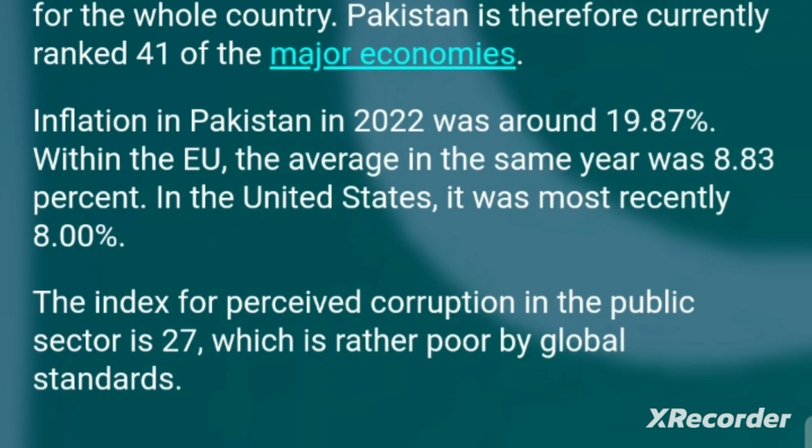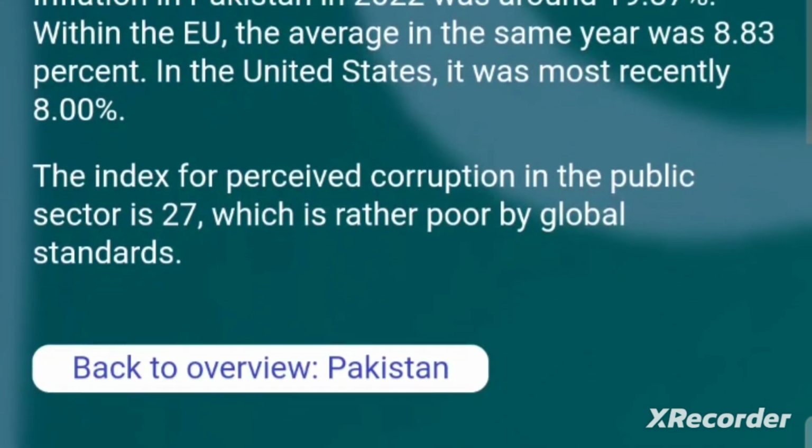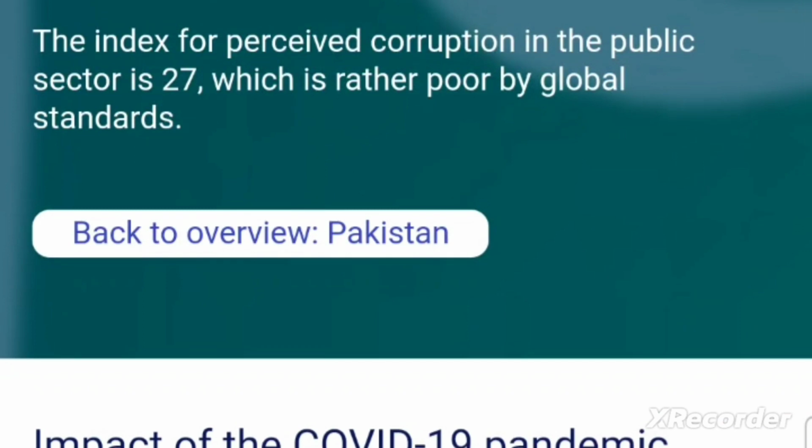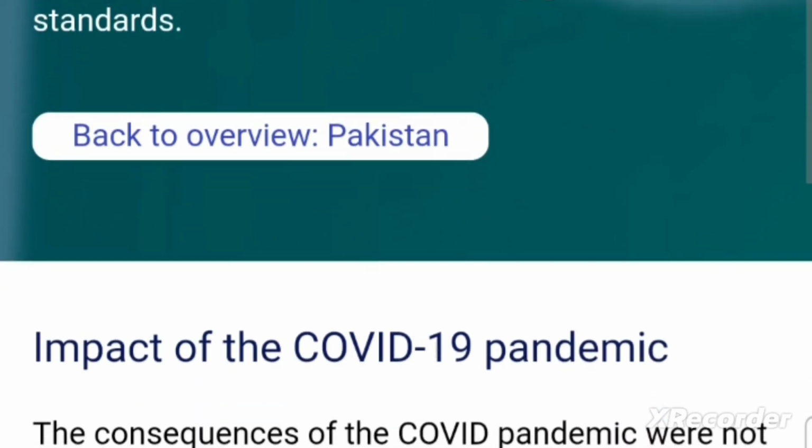Inflation in Pakistan in 2022 was around 19.87%. Within the European Union, the average in the same year was 8.83%. In the United States, it was most recently 8%. The index for perceived corruption in the public sector is 27, which is rather poor by global standard.